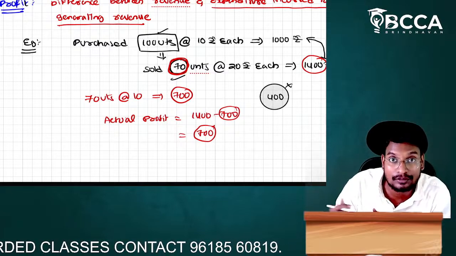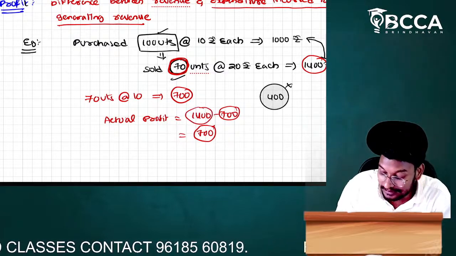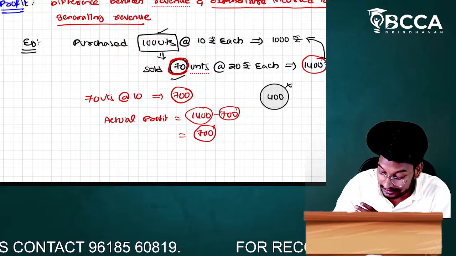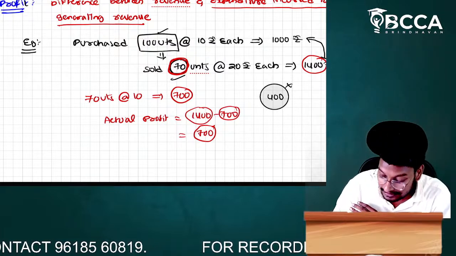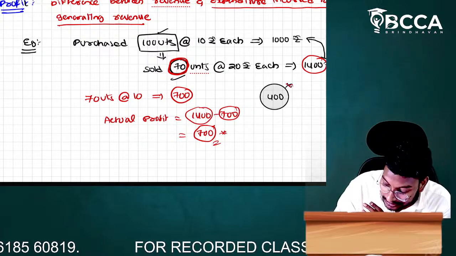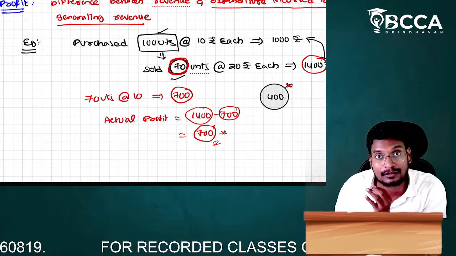Here the income is 1400. Then what is the difference? Here the difference between 1400 and 700 is 700 rupees. The actual profit is 700. We should not say the 400 is the actual profit because there is a closing stock.